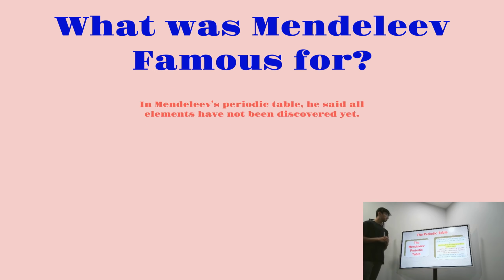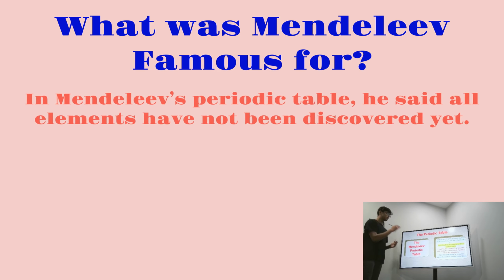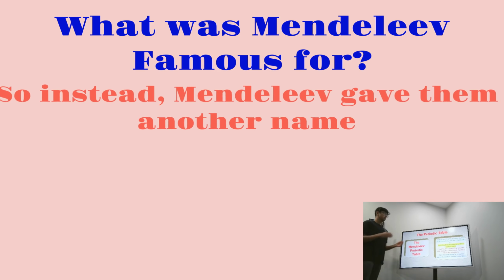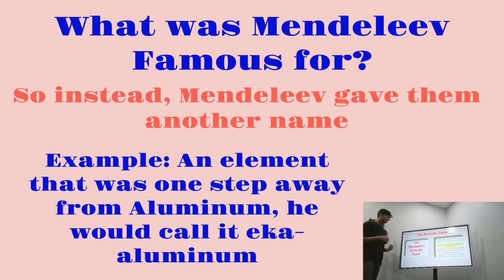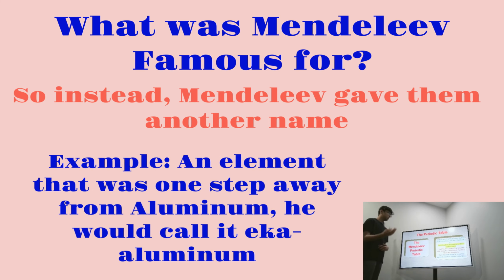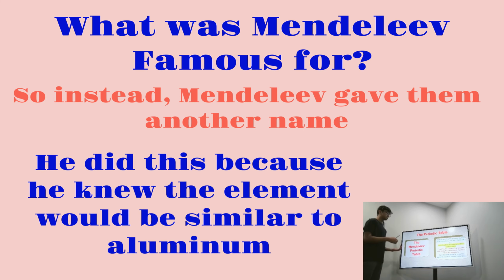Also in Mendeleev's periodic table, he said that all elements have not been discovered yet. So instead, Mendeleev gave them another name. For example, an element that was one step away from aluminium, he would call eka-aluminium. He did this because he knew that the element would be similar to aluminium. So if we remember back to the periodic table of Mendeleev, with all the gaps there, if it was one behind aluminium, then he would call it that because he knew that the properties would be similar to aluminium but it wouldn't be the exact same. So that's basically what Mendeleev did, and that's also why he was famous.